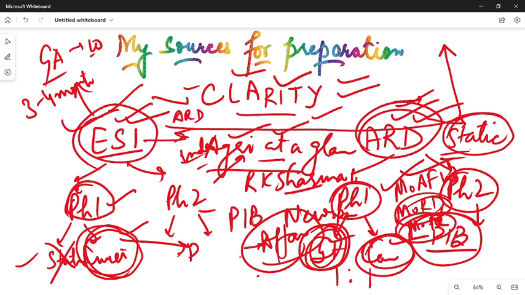Don't put much emphasis on GA in phase 1, because you only need 10 to 12 marks out of 20. I don't think you should stick to a particular score. You must attempt the maximum questions you can, but only focus on 3 to 4 months of GA for the phase 1 examination. That is what I needed to say here.